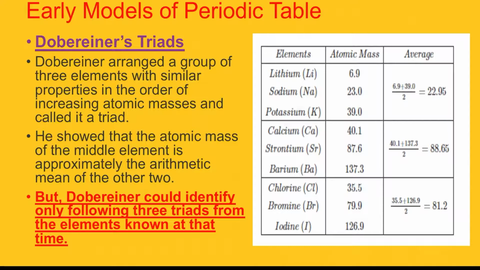iodine. And if you see the second point, the middle element has the average atomic mass of the first and third. Lithium has 6.9 and potassium 39. If you add them up and divide by 2, you get 22.95, and the atomic mass of sodium is 23. Likewise, calcium and barium added up and halved give 88.65, and strontium is 87.6. So these are the 3 triads only he was able to find, and this was the limitation of the Dobereiner triads.